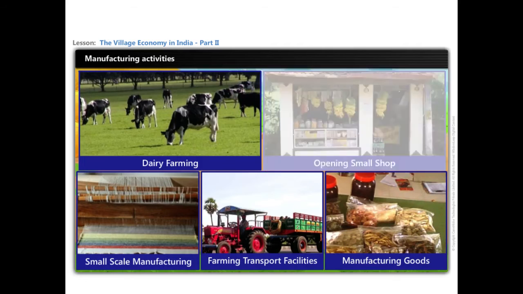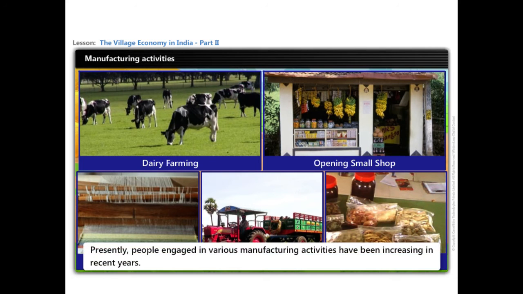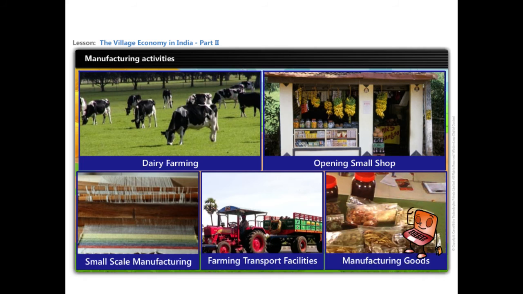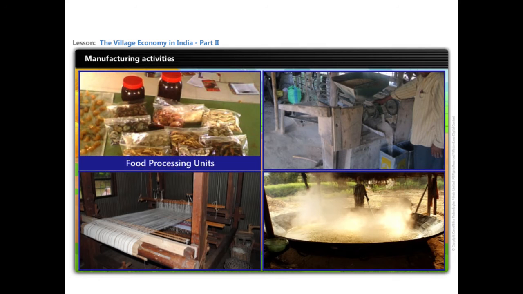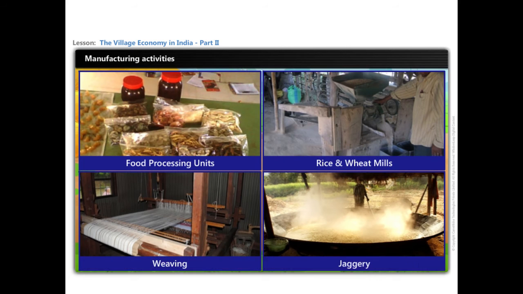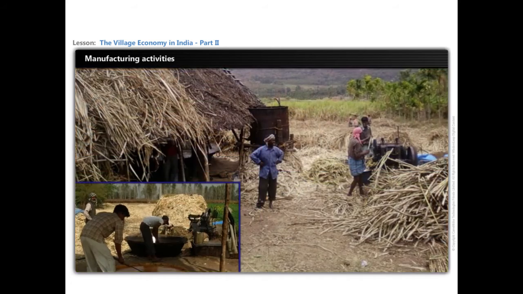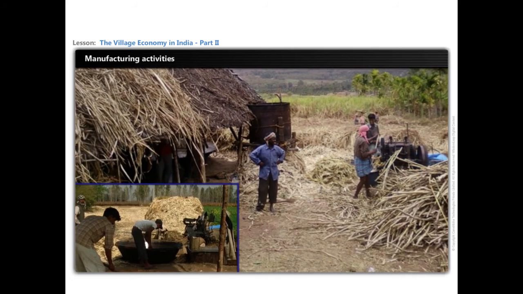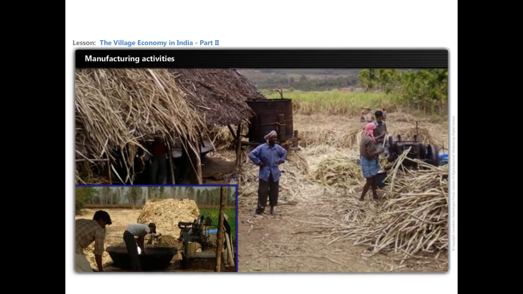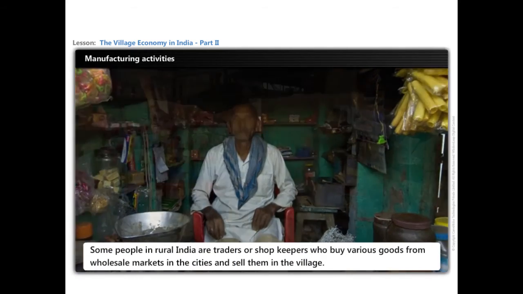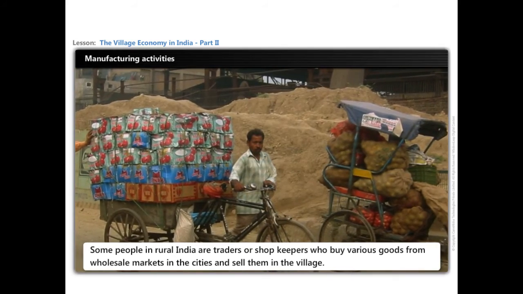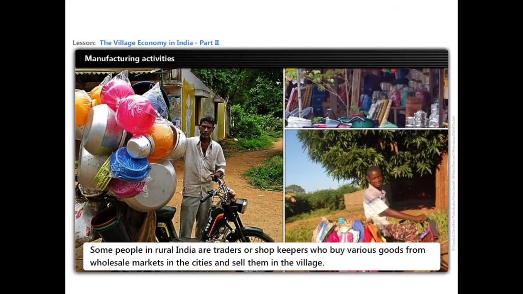Presently, people engaged in various manufacturing activities have been increasing in recent years. Can you think of some manufacturing activities carried out in rural areas? Small food processing units, rice and wheat mills, weaving, jaggery making, etc. are done on a small scale. They are carried out mostly at home or in the fields with the help of family labor, with few exceptions of hired labor. Some people in rural India are traders or shopkeepers who buy various goods from wholesale markets in the cities and sell them in the villages.